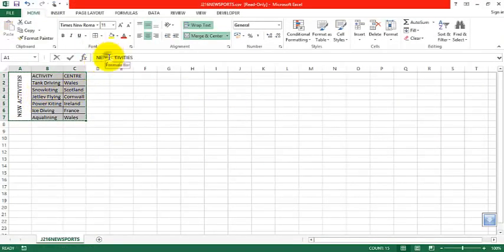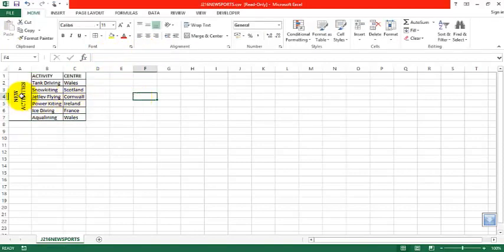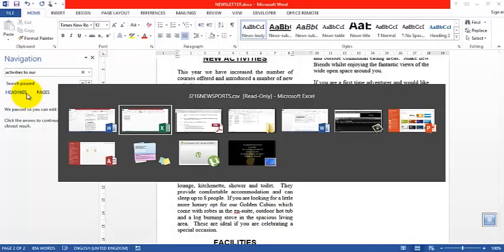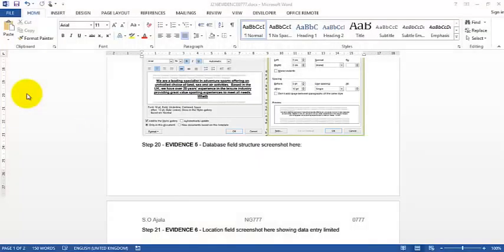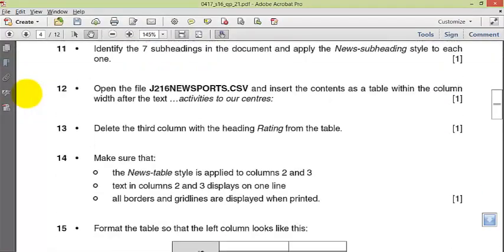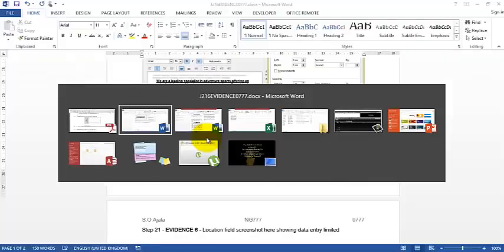Activities to our center. Okay, so that is Alt Enter on the keyboard. Took the other part to the next line to ensure that we have the text like this: news, activities.